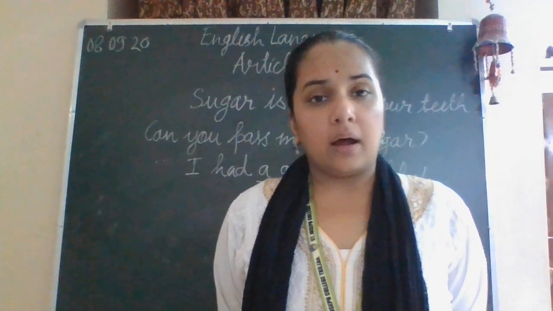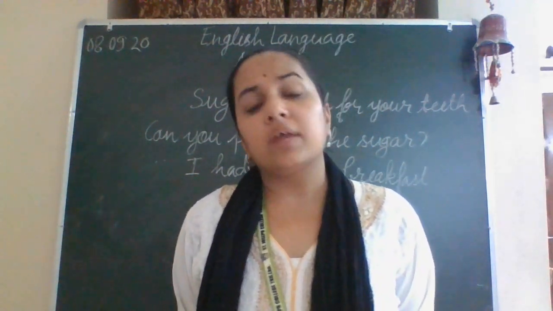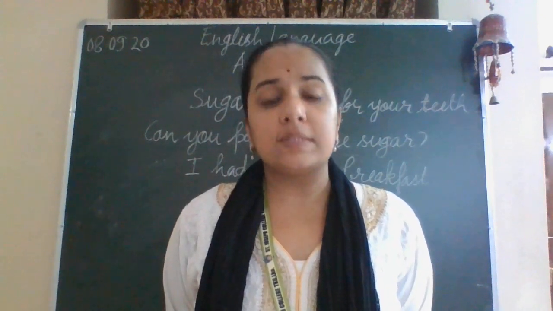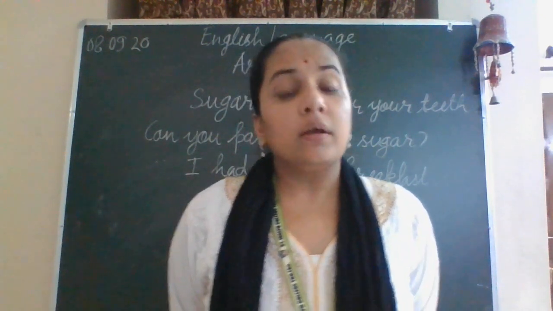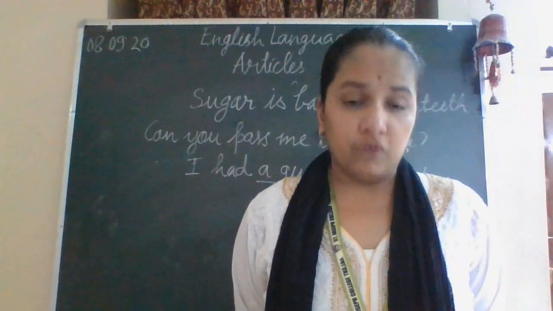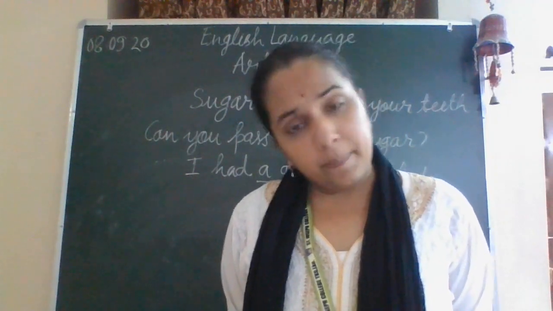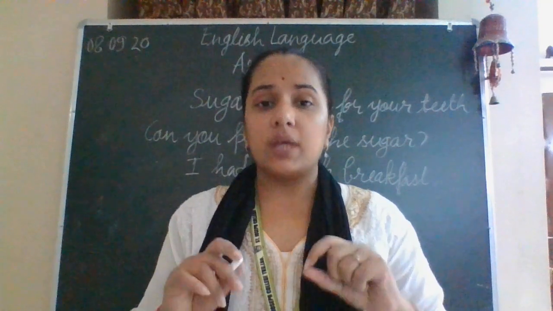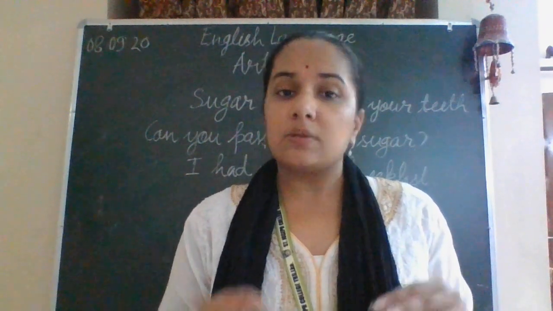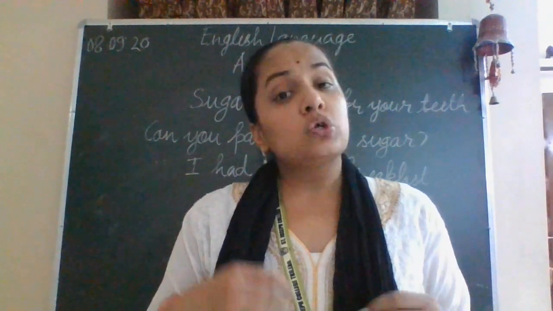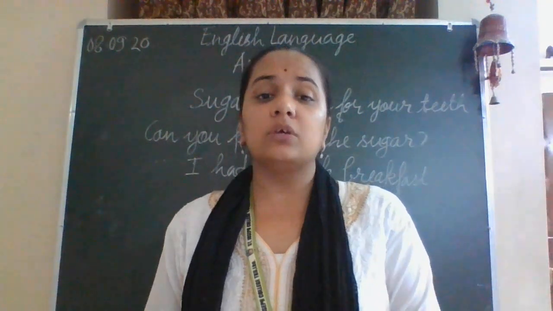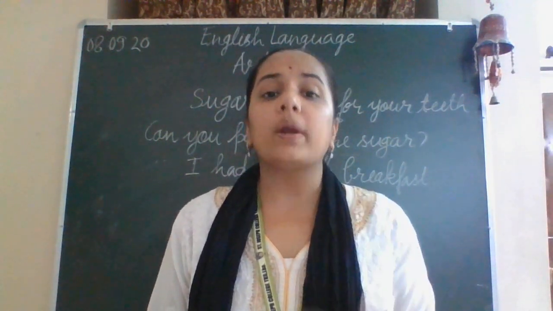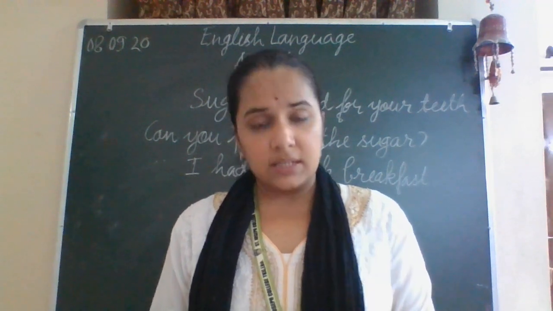Most proper nouns use the article, but whenever we are talking about a person by name, Ria is a good singer, Ria is a proper noun, a name, and we will not use any article with it. You will get familiar with these things when you use them more and more in your sentences.